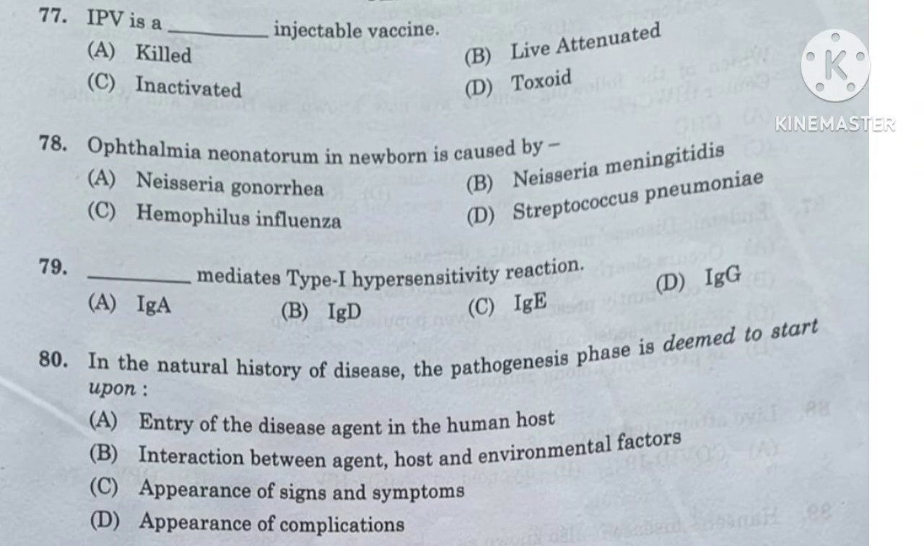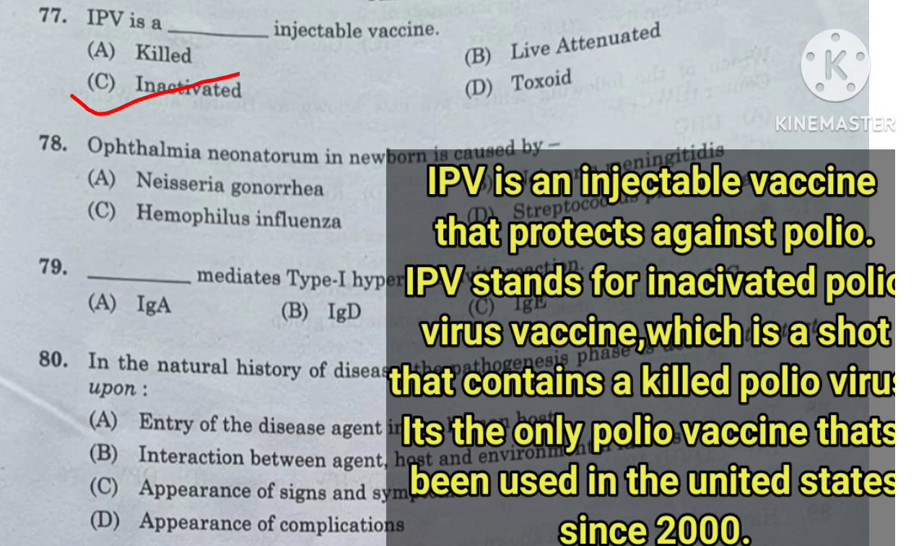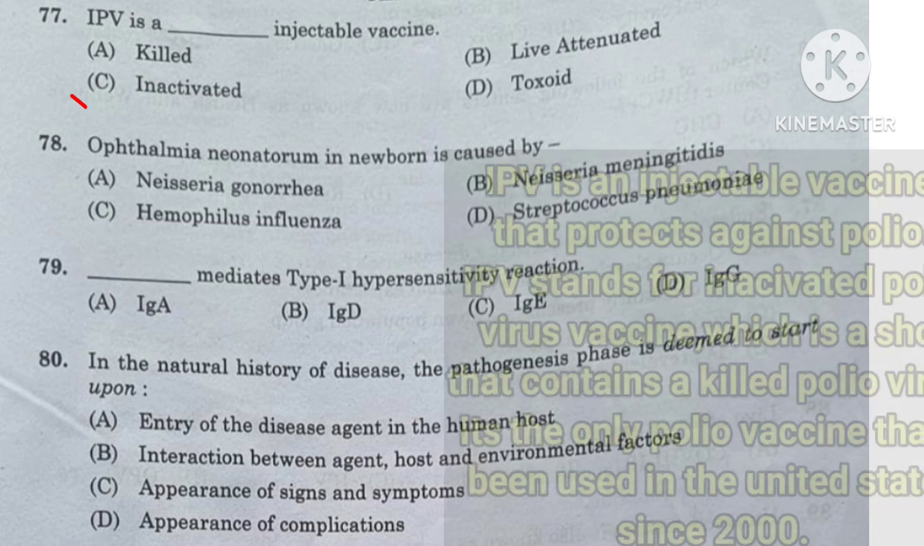IPV is which type of injectable vaccine? Killed, live attenuated, inactivated or toxoid. IPV is an injectable vaccine that protects against polio. IPV stands for inactivated poliovirus vaccine, which is a shot that contains a killed poliovirus. It's the only polio vaccine that has been used in the United States since 2000.